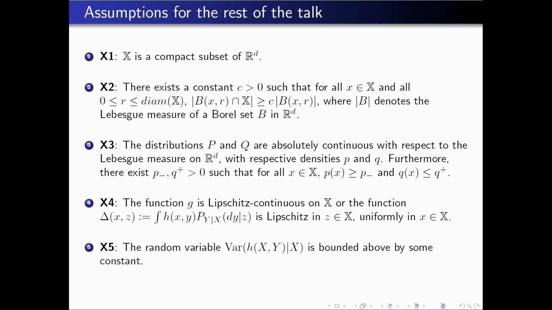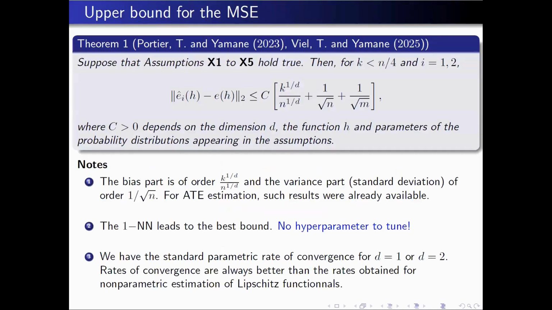And we have a boundedness of the conditional variance, which is another regularity condition. So in this case, we can show that we obtain the following rate of convergence, which depends on two quantities. So you have 1 over root n, 1 over root m, okay? And you have another term, so this is dimension-free, but you have a dependence on the dimension for the first term, which will be a kind of bias term, and it is k, that is the number of neighbors, divided by n to the power 1 over d, which means that it will become very bad when d is large, okay, when you increase the dimension.